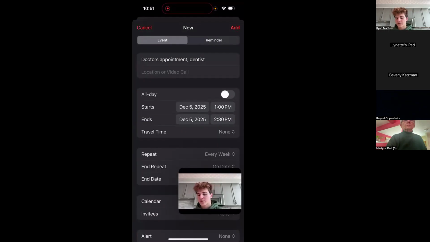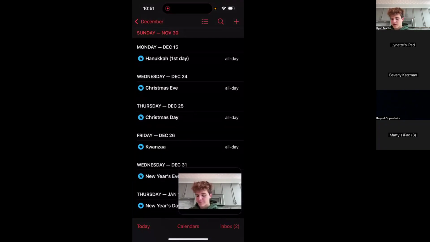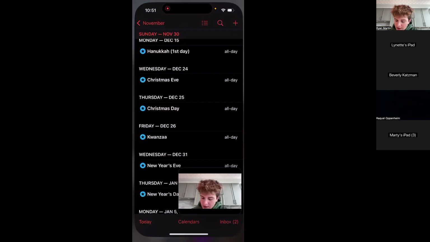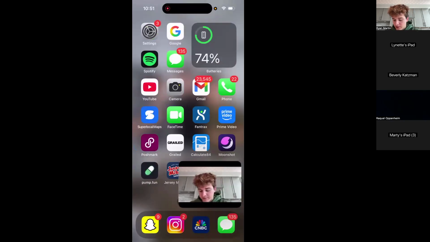So I could press add, and that would be added to my calendar. I'm not going to add this because I don't actually have a doctor's appointment, so I'm just going to press cancel. Yeah, so that is how you add something to a calendar. And we can swipe out of that app. And now we're back on the home screen.